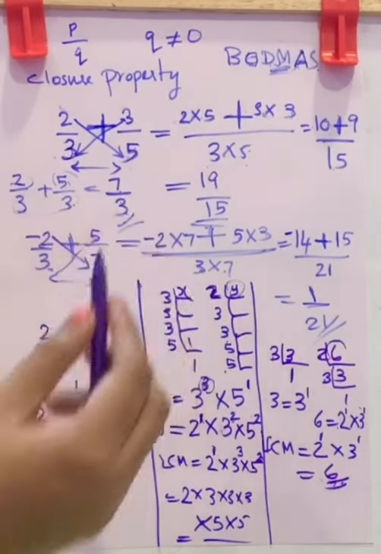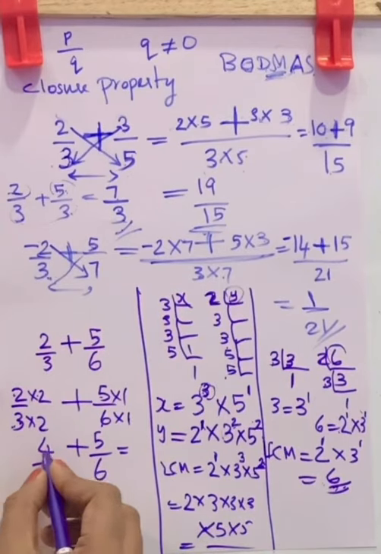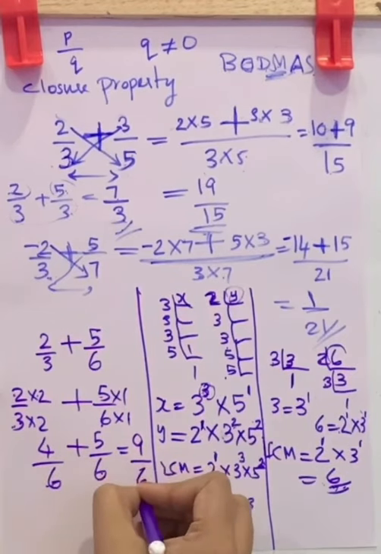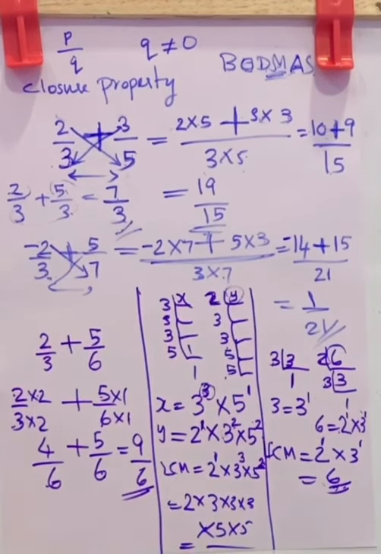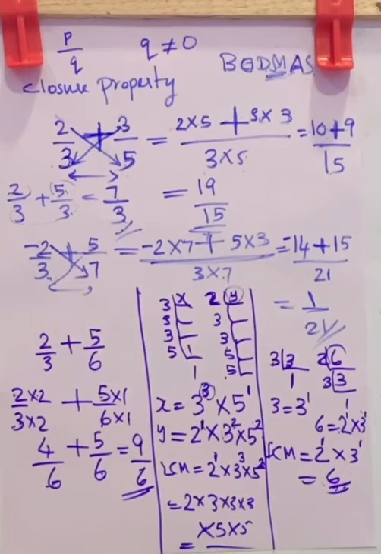This was the method. That is what we are going to do here. That is 4 plus 5, 9 by 6. This is the result. Now 9 by 6, here this is not in the least form or standard form.